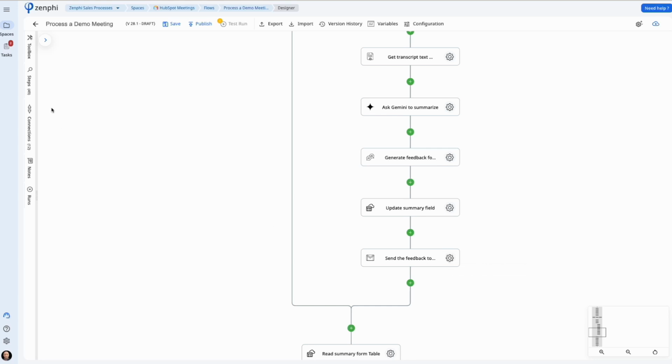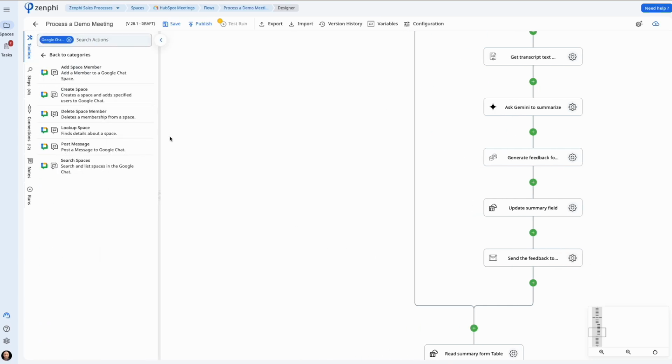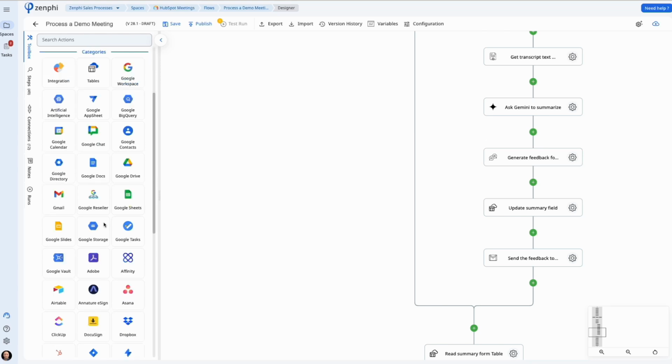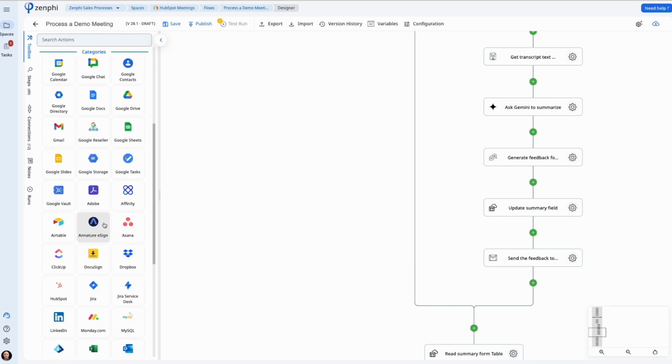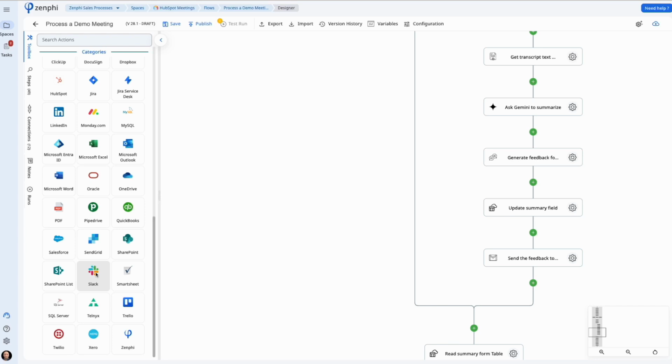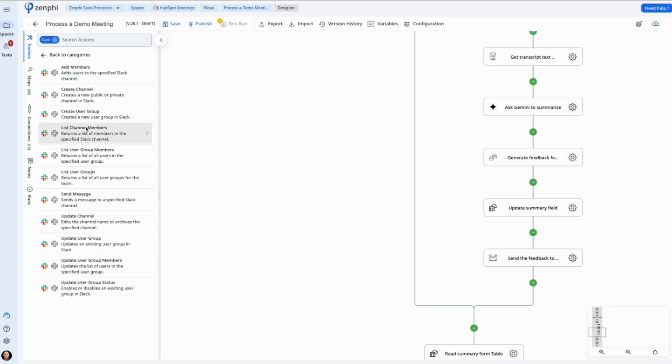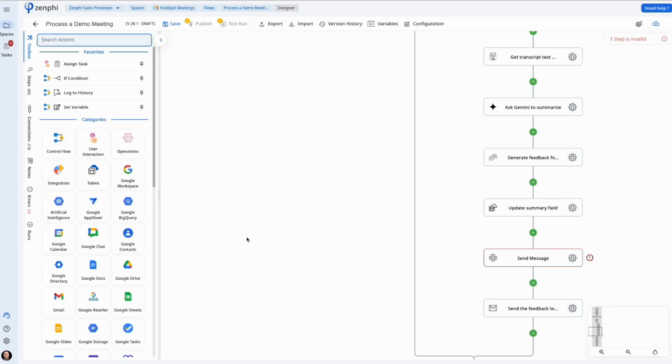So, like everything else with Zenphi, this is quite easy. For example, if you want to post a message to Slack or Google Chat, let's bring up Slack. If you want to post a message to Slack instead of sending an email, you can just drag and drop a send message to Slack action and start configuring that, or you can post it to Microsoft Teams, Google Chat, or anything else, or you can generate a separate document and put it in a different repository. Actually, that's something we are doing.